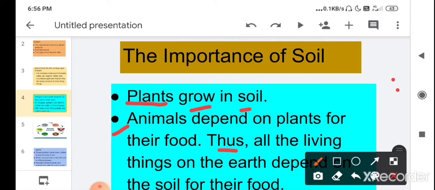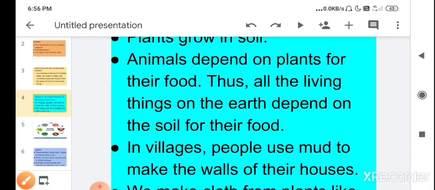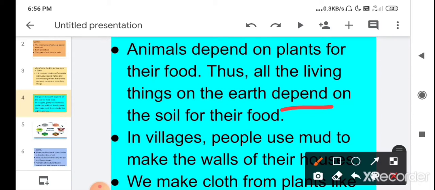Children, thus all the living things on the earth depend on the soil for their food. Means not only herbivorous animals but all the living things which are on the earth depend on the soil for their food.